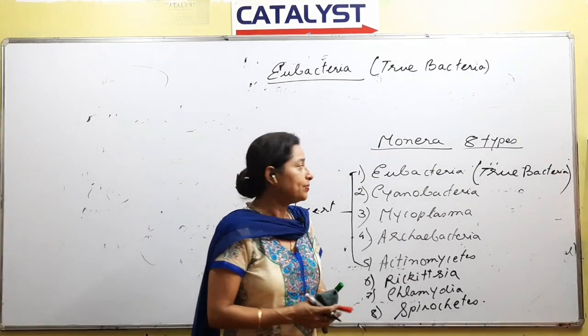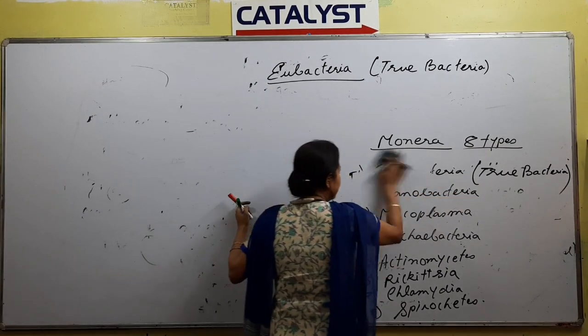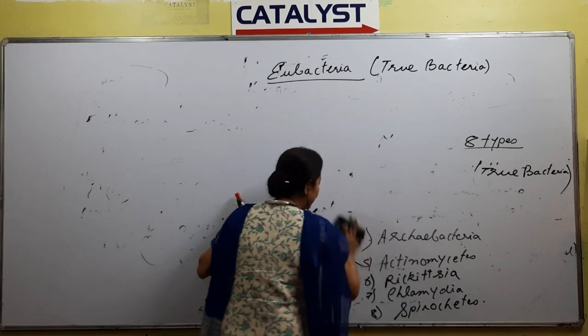So when we say eubacteria, we will be discussing true bacteria. We have to talk about it in details.